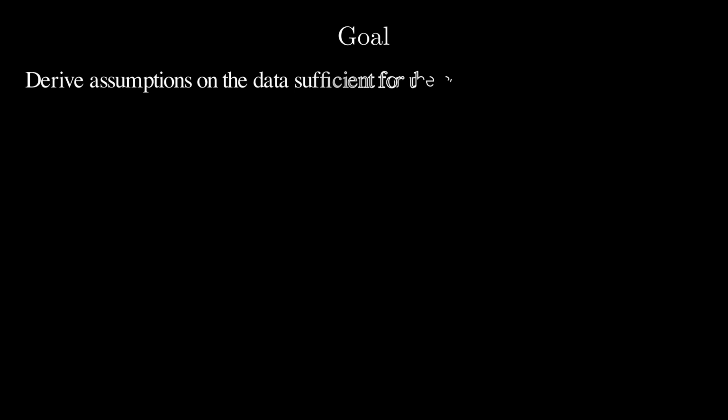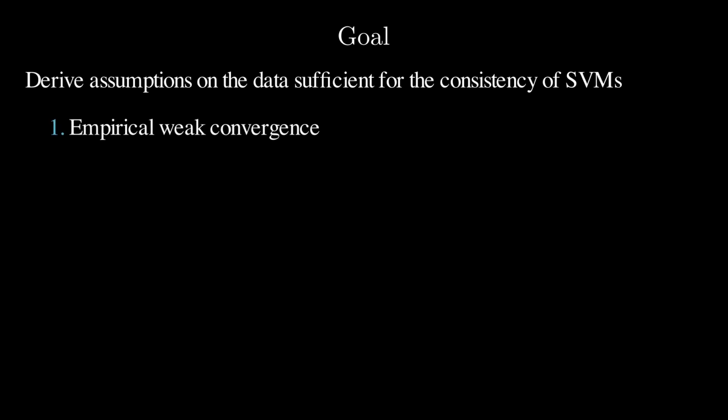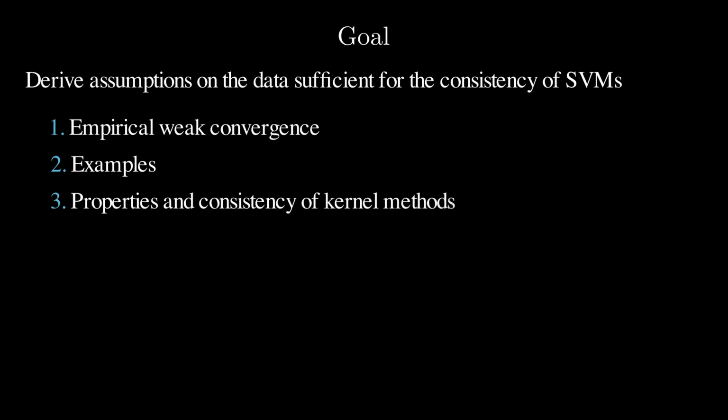Specifically, we derive assumptions on the data that enable defining an asymptotic risk and are sufficient for the consistency of SVMs. I will first explain the intuition behind this assumption, which is called empirical weak convergence. Then, I will show important examples that illustrate why it is suitable for dynamical systems. Finally, I will quickly cover the main theorems of the paper, since the purpose of this video is really to convey the idea behind empirical weak convergence.